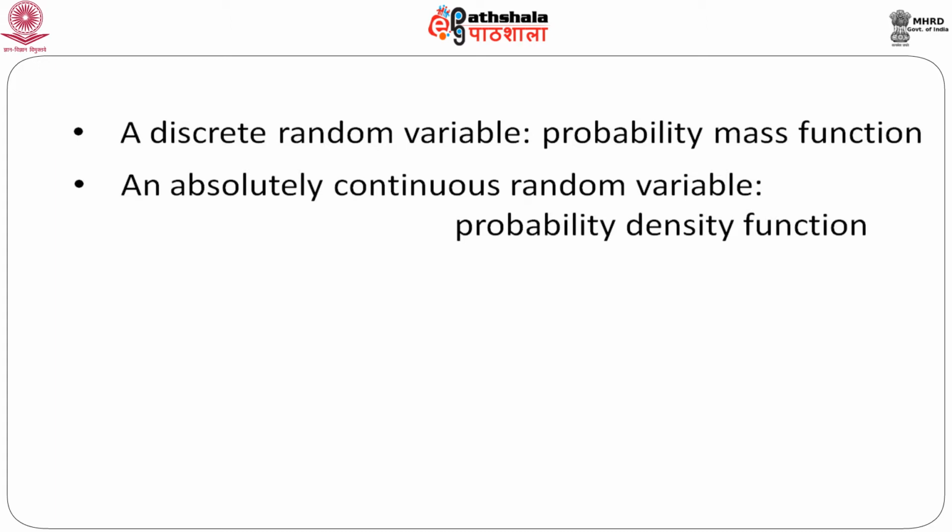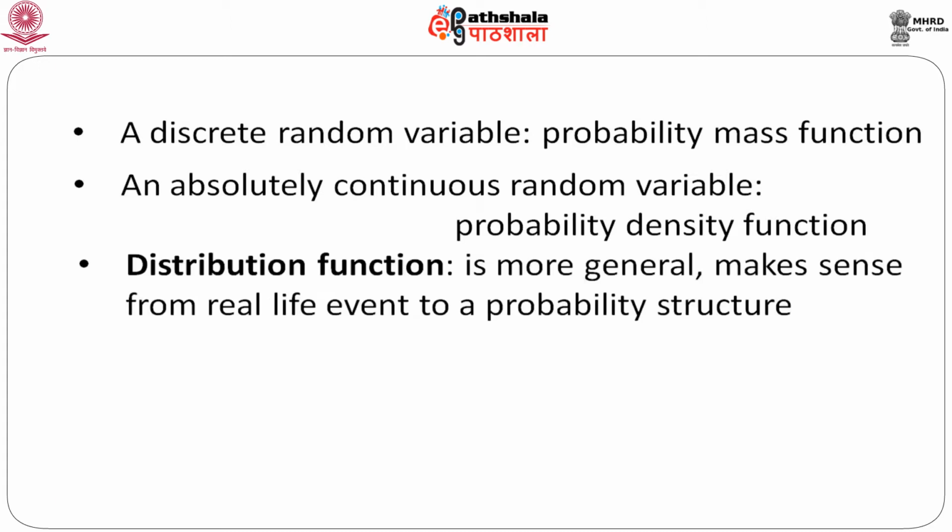Now, if you plot this probability density function on the vertical axis, we will have some idea about the probability distribution of this random variable, which is in fact absolutely continuous. Now, the question is, can we define something which is more general, covering the discrete variable as well as the continuous variable, or is there anything similar between these two? The answer is the distribution function.